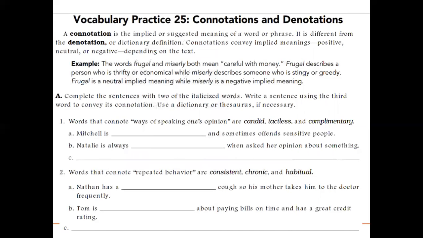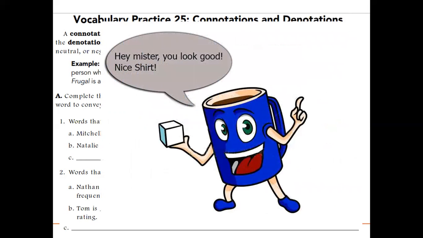So that's why we will consider tactless as a negative word. The next word is complimentary. Now, a complimentary person, on the other hand, is totally positive, and it is a word that is opposite of tactless. A complimentary person is always complimenting others or giving good remarks to others. Okay, so he's giving good opinions about others whenever asked.